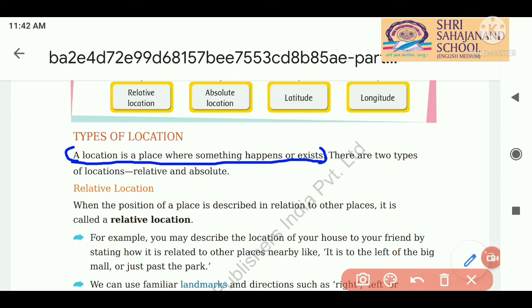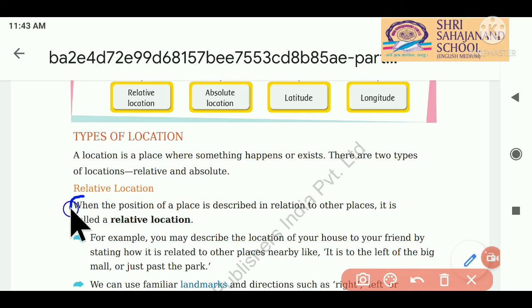Okay. Now students, there are two types of locations, relative and absolute. So relative location and absolute location are the two types of location which we are going to study. First we will study the relative location. What is relative location? That we will study first students.